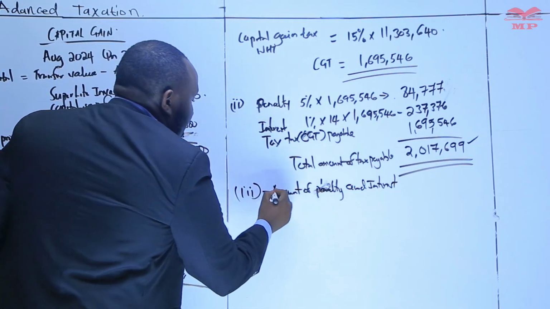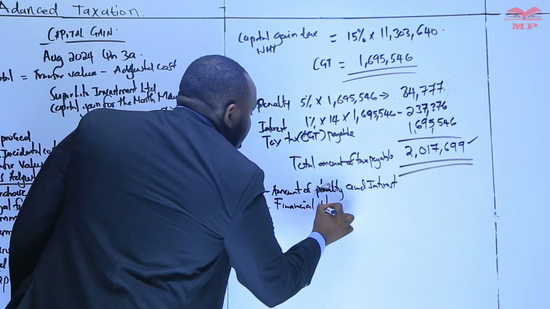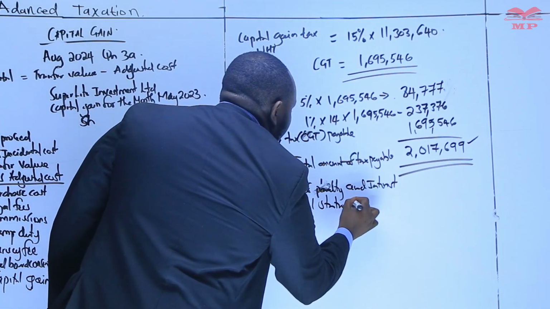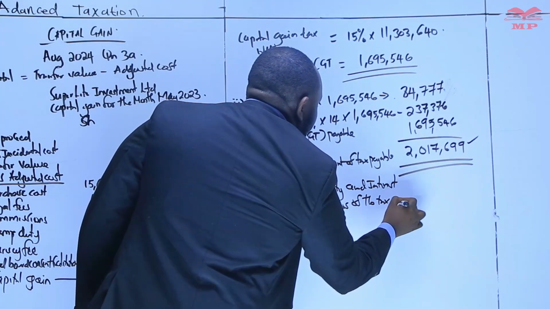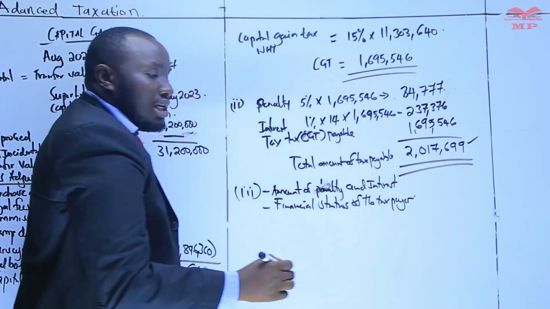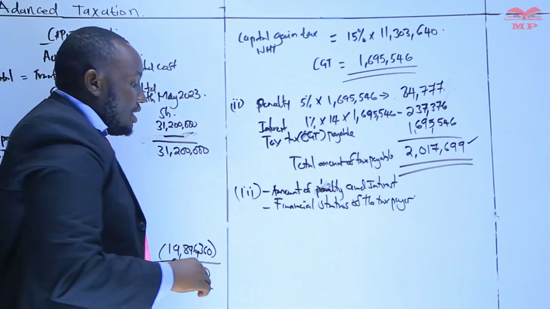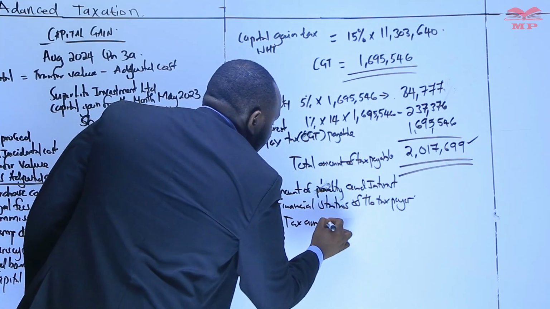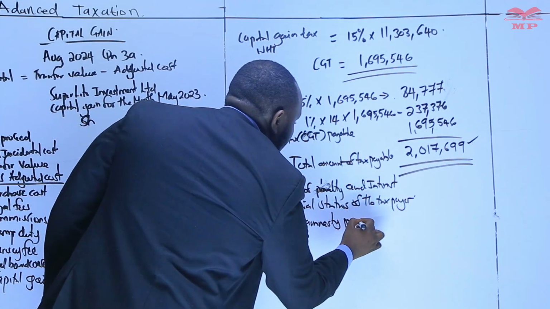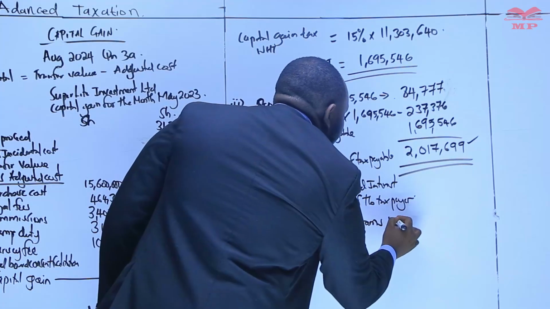We can also have the financial status of the taxpayer. And at that particular time also the issues to do with tax amnesty programs in place. Tax amnesty programs in place.